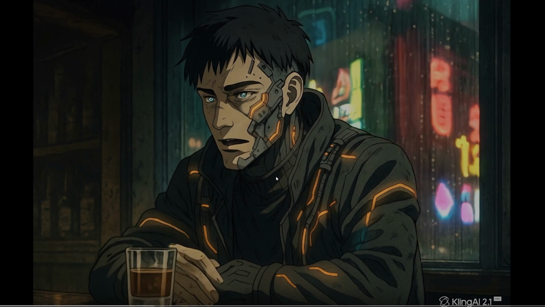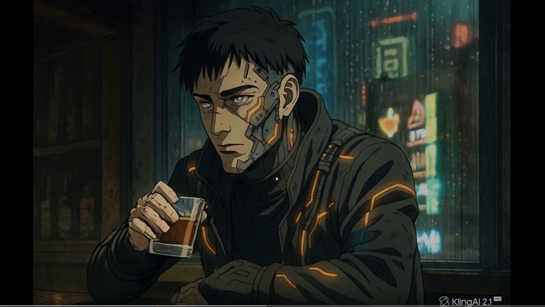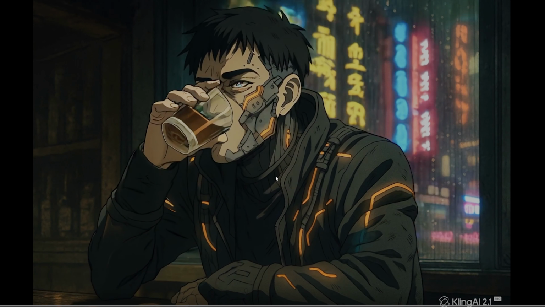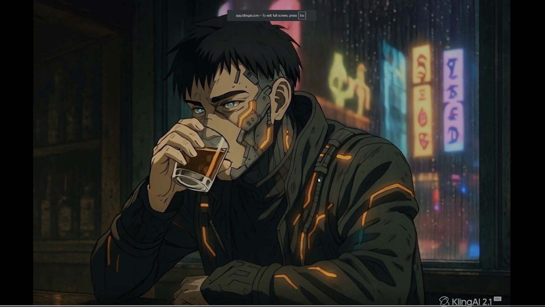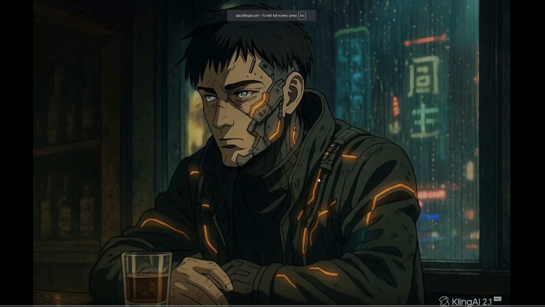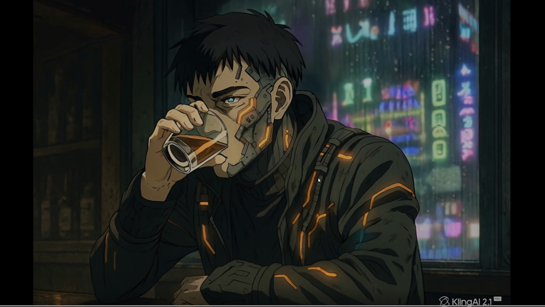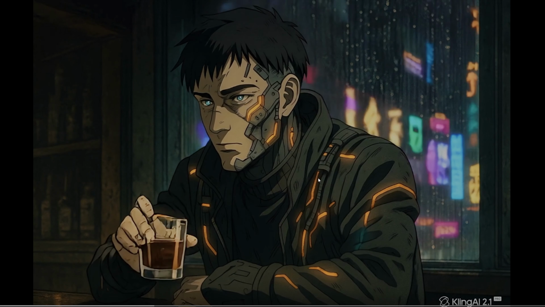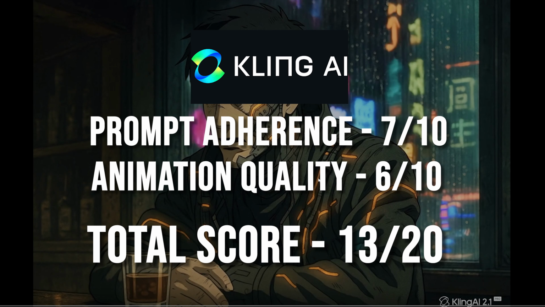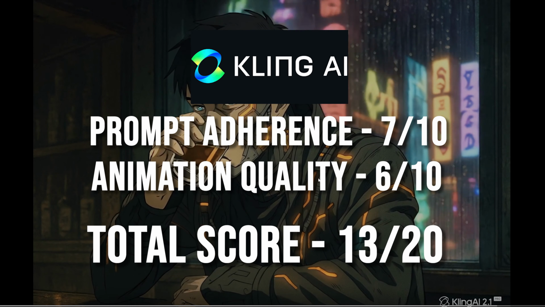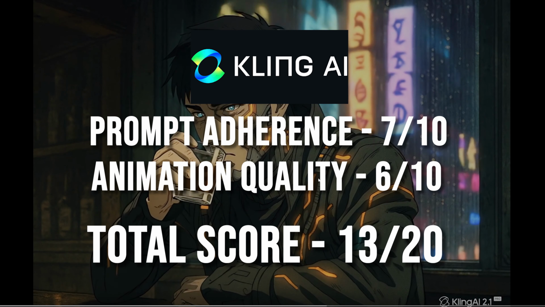He is taking that drink, but the background, it almost looks like he's on a train or like he's in a floating platform in the sky. But the way that the glass kind of teleports into his hand, I'm not a fan of that. Let's see how animation 2 did. This one was better. It's more of a slower drink. However, once again, the glass kind of floats into his hand and that background is speeding behind him. It's really not the greatest. I think if I was to give this a grade with Kling, I am going to give it a 7 out of 10 in terms of prompt adherence and a 6 out of 10 in terms of animation.